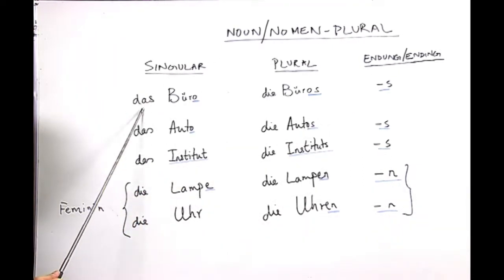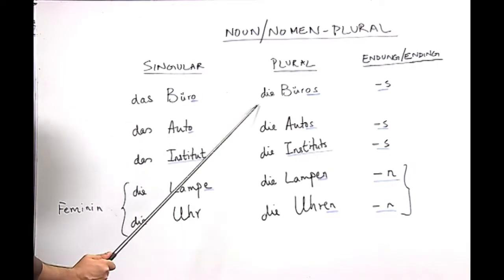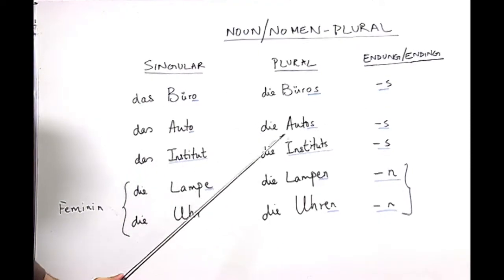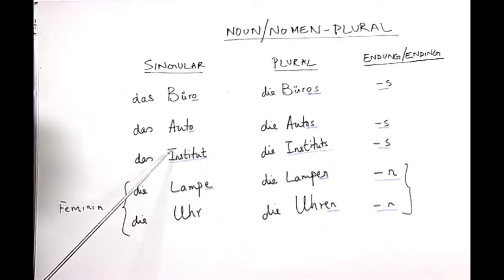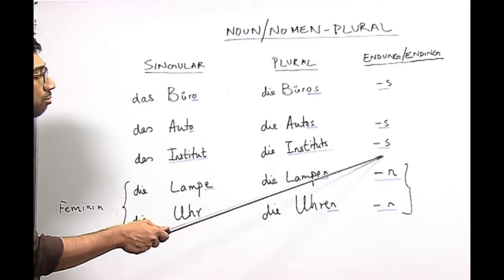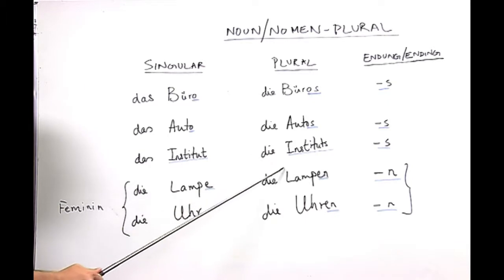So, we have das Büro, because Büro belongs to the neutral gender, die Büros with the ending s, das Auto, die Autos, s. And for many words in the German language which are called foreign words, or words which are taken from another language or exist in another language, like the word Institut, they are always pluralized by the addition of s. So, we have das Institut, die Institute.